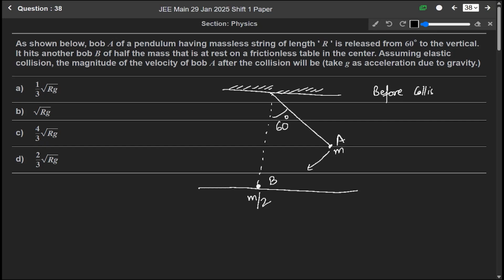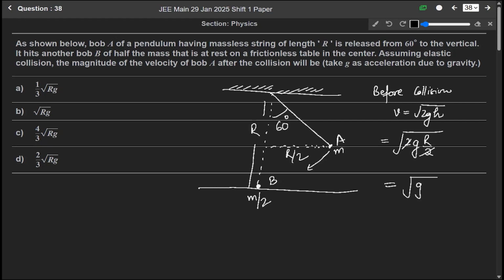For the case of before collision, the velocity v will be equal to the square root of 2gh. We all know this. So it will be the square root of 2g, and the height will be, it is saying the length of the string is r, so at this point the height will be r by 2. So the 2 cancels out. It will be equal to the square root of gr. Let us say this is first. Okay, now after the collision,